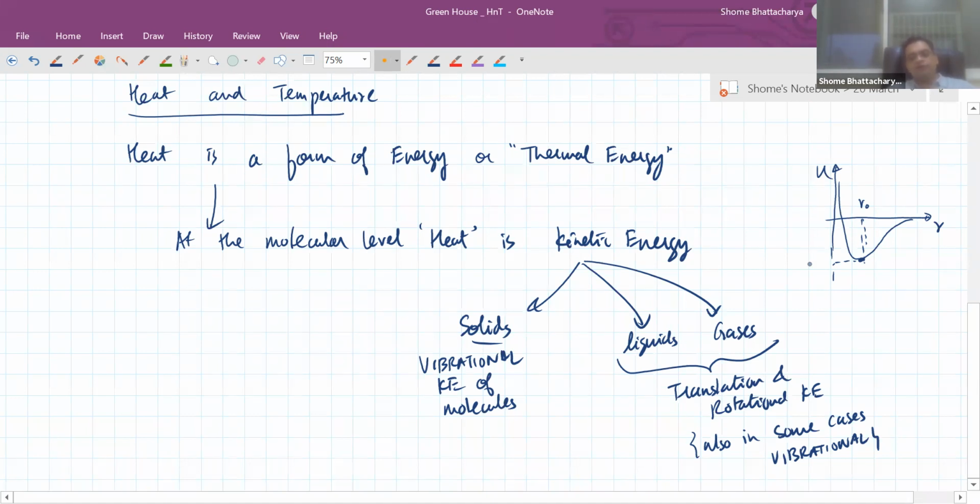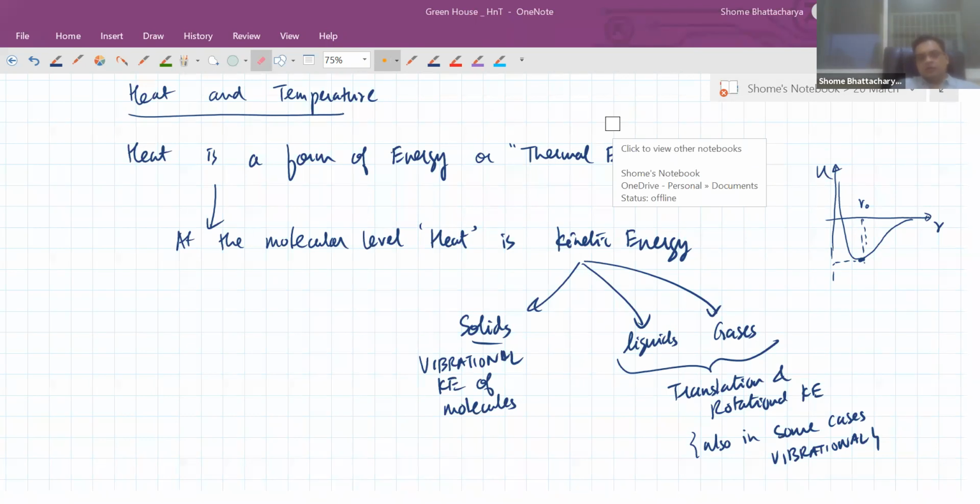So the question is how fast they are vibrating, how fast they are moving, how fast they are rotating. It's not a question of whether they are moving or not. All molecules will always be in a state of some kind of motion. But the average amount of energy that is there for the motion, the kinetic energy, that is a function of the temperature. Okay, so that is about this.